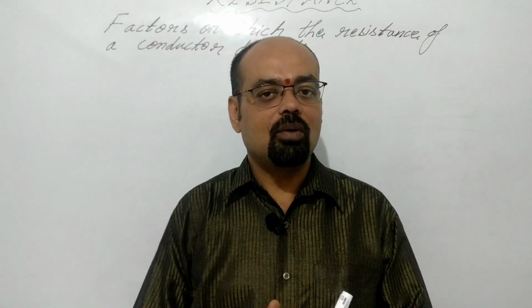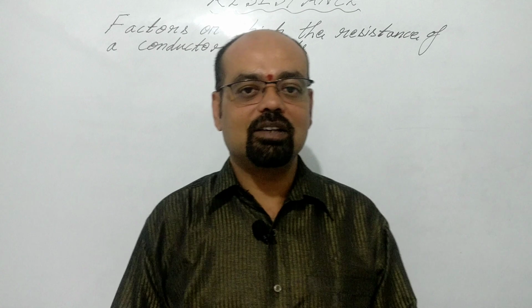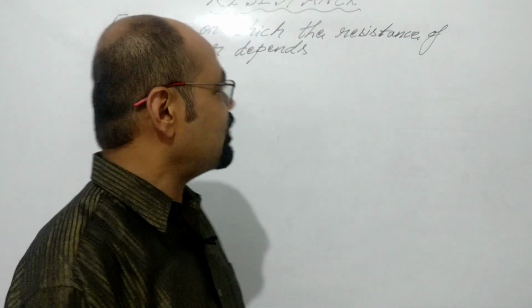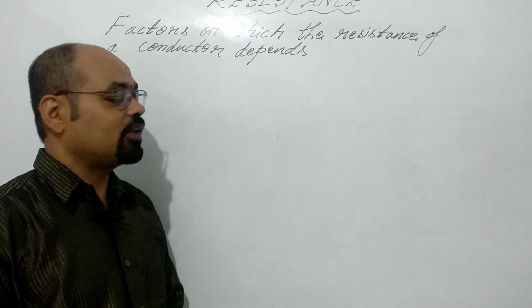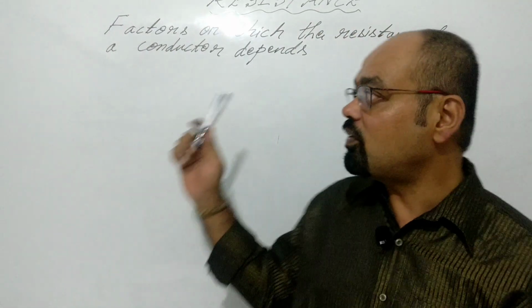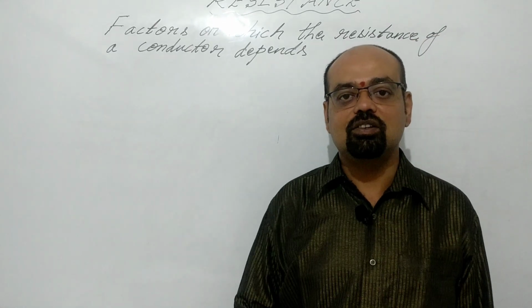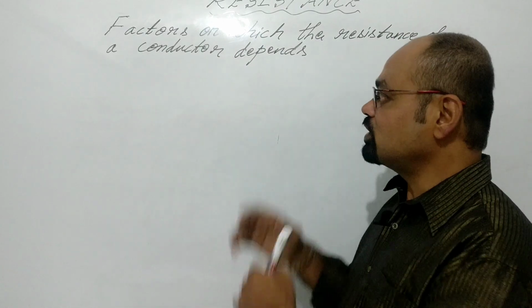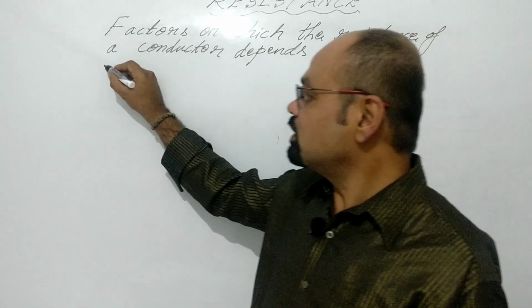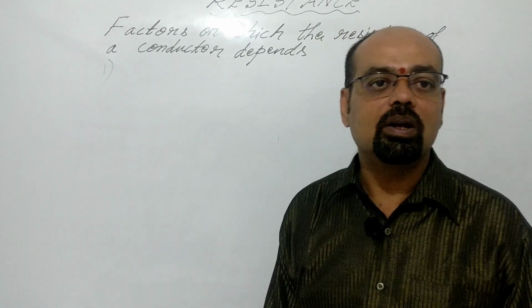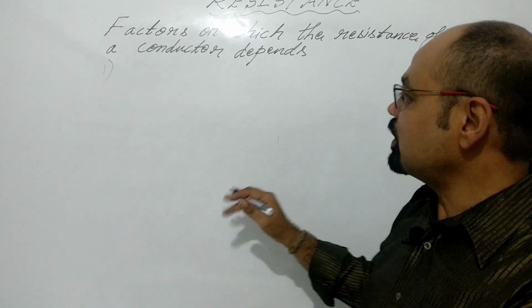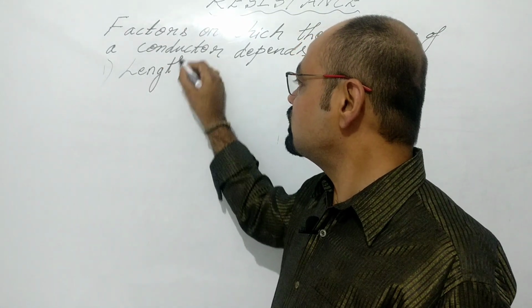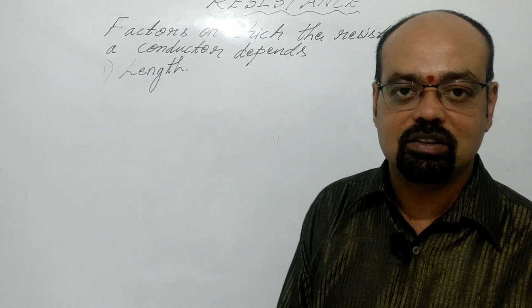Now, a very important question generally asked in the board examinations is: what are the factors on which the resistance of a conductor depends? Let's move on to this concept one by one. Number one, the first factor on which the resistance of a conductor depends is length.